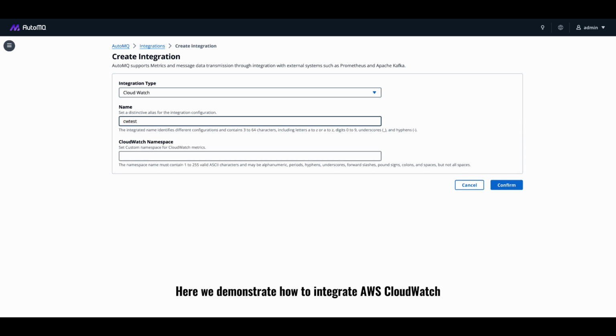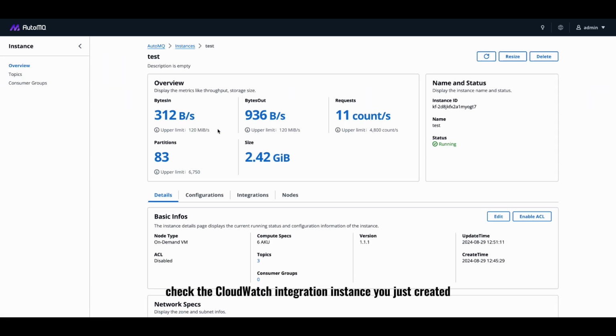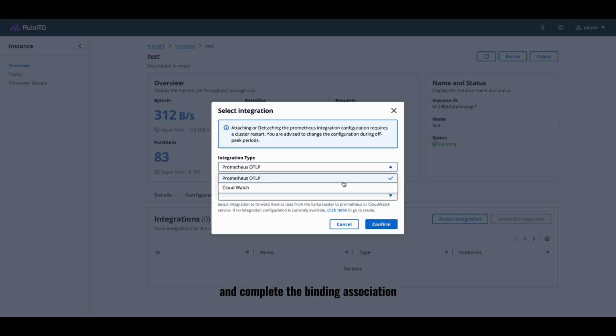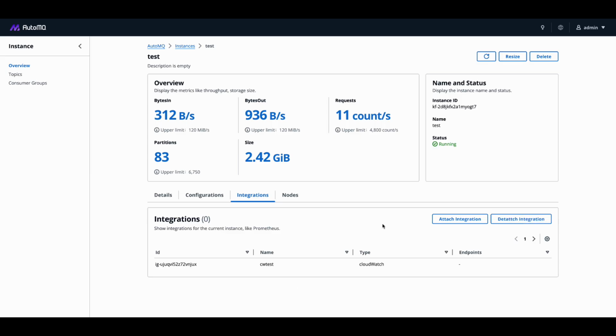Here we demonstrate how to integrate AWS CloudWatch. Create a new integration on the integration page, select CloudWatch, and create an integration instance with a custom namespace. Then, on the AutoMQ instance details page, select Integration, check the CloudWatch integration instance you just created, and complete the binding association. In this way, the AutoMQ cluster instance will automatically push metrics to CloudWatch after it runs.